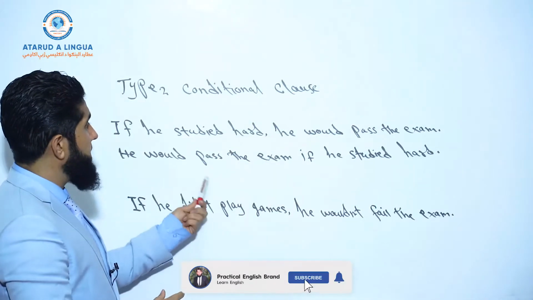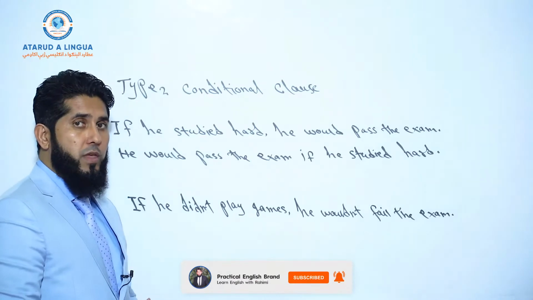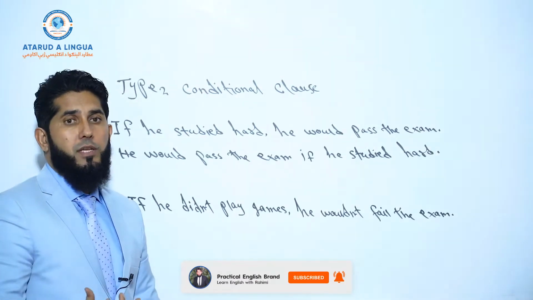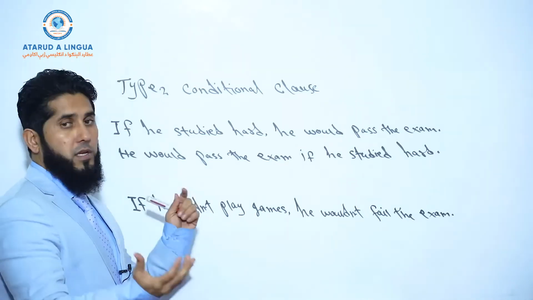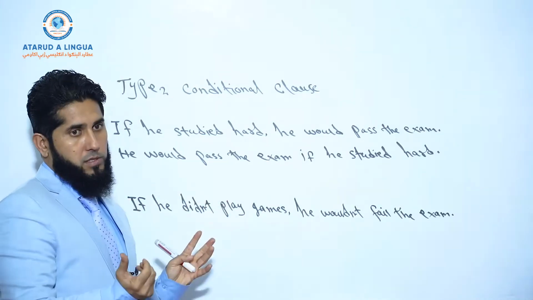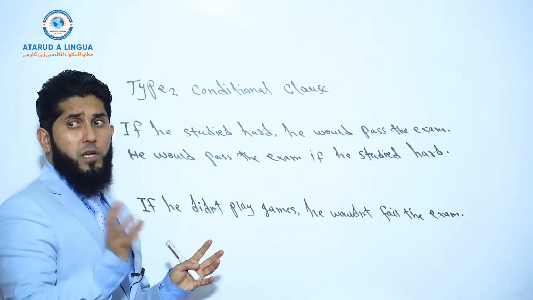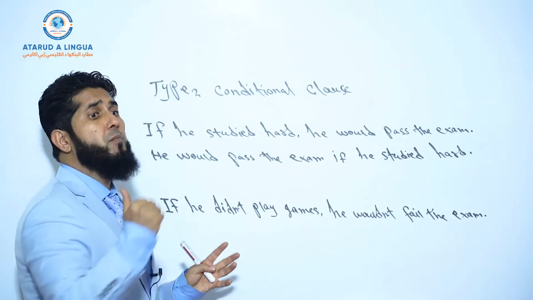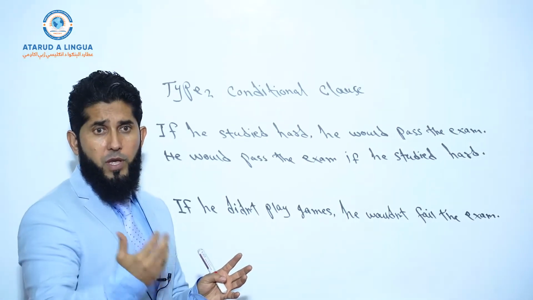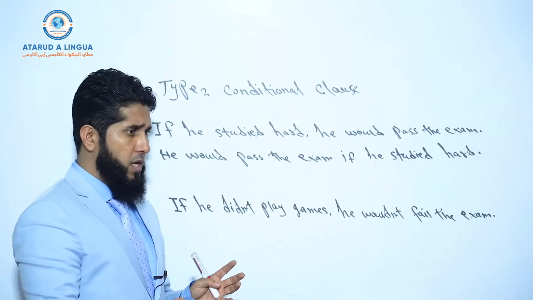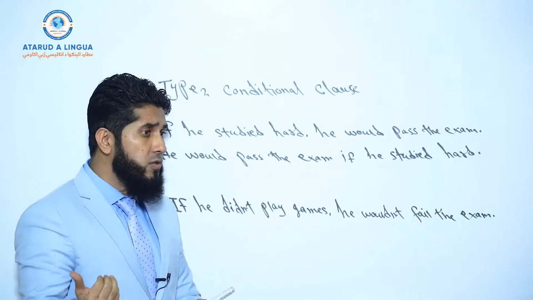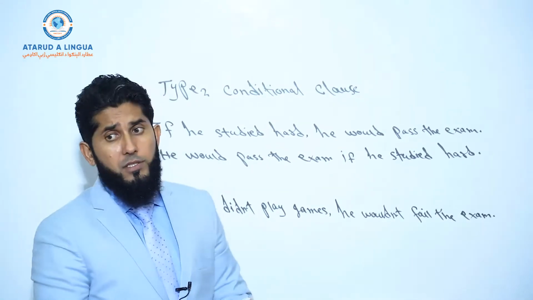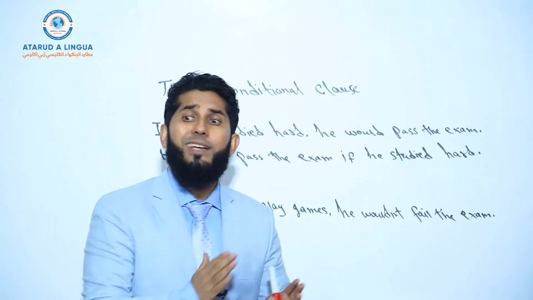First of all, I want to mention that we use conditional clauses in complex sentences. A complex sentence is the combination of two clauses. So whenever we use a conditional clause, there should be a main clause, an independent clause, in that sentence too. If it's just a conditional clause, it can't be a complete sentence, because a conditional clause is a subordinate or dependent clause.